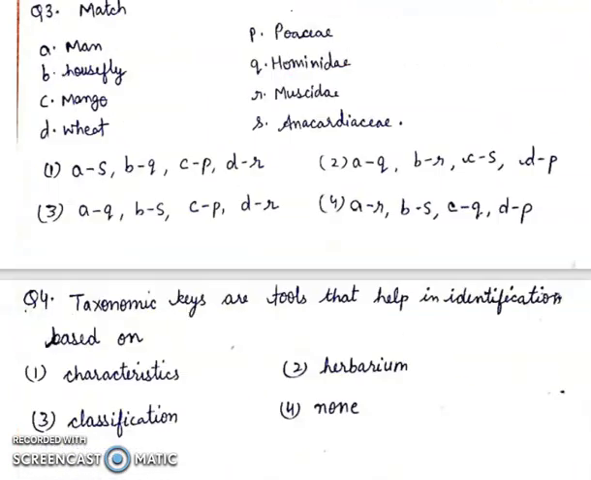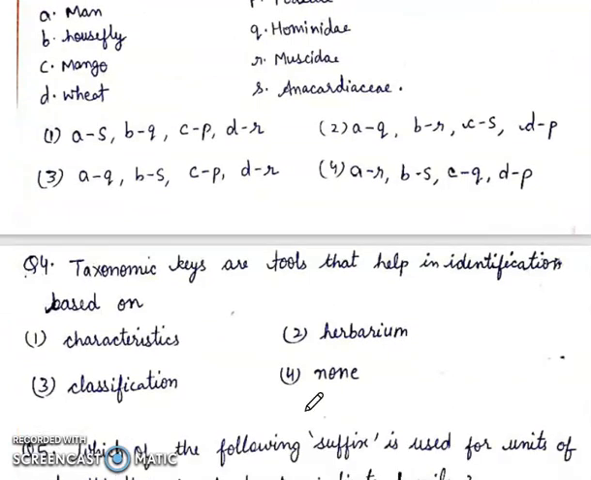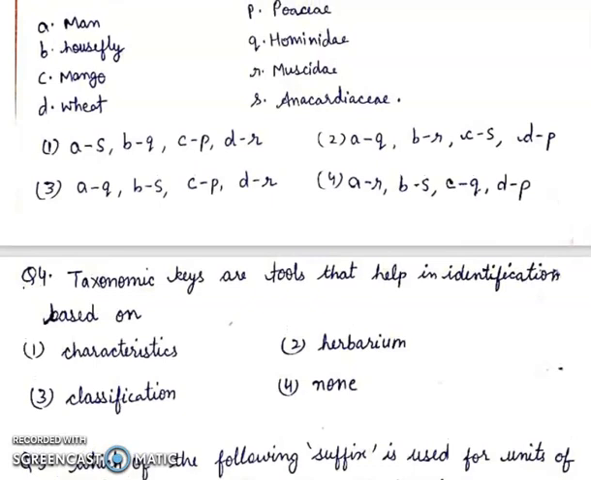In question 3, we have to match A. Man, B. Housefly, C. Mango, D. Wheat, P. Poaceae, Q. Hominidae, R. Muscidae, and S. Anacardiaceae. So man will go with Hominidae, housefly will go with Muscidae, mango will go with Anacardiaceae, wheat will go with Poaceae. So the right answer will become second.